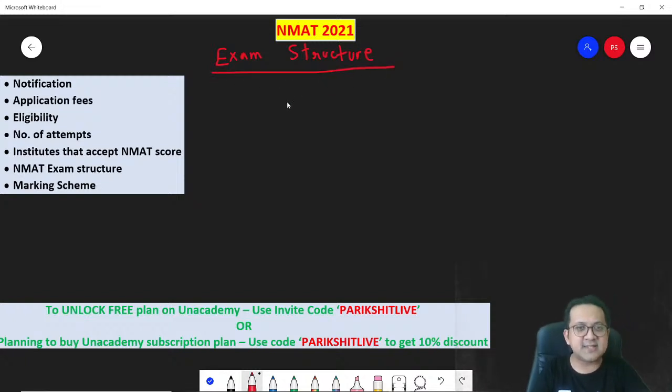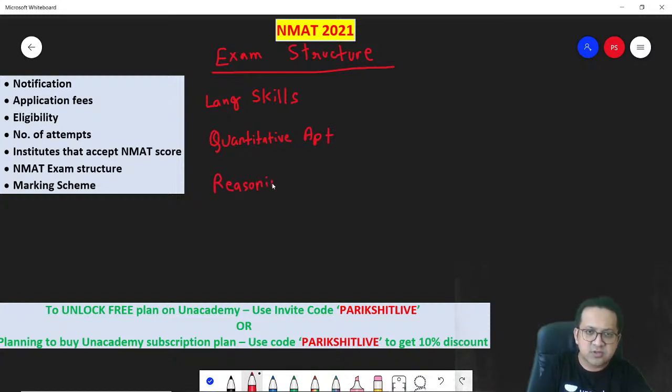Okay. So there are three sections in NMAT. The first is your language skills. Second is your quantitative aptitude. And third is your reasoning skills. So these are your three sections in the NMAT.